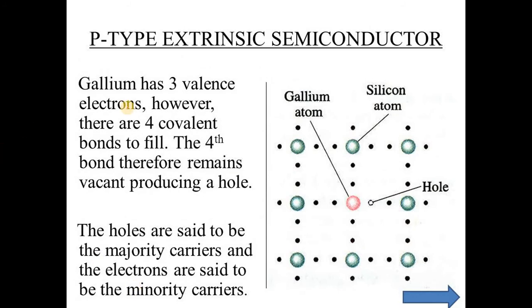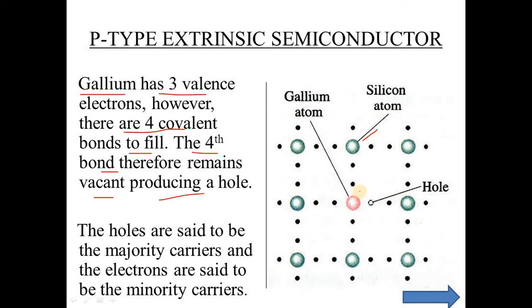So in the case of p-type extrinsic semiconductor, suppose gallium has 3 valence electrons, however there are 4 covalent bonds to fill, so the fourth bond therefore remains vacant, producing a hole. Here a silicon atom is bonded to 4 neighboring atoms and forms 4 covalent bonds.